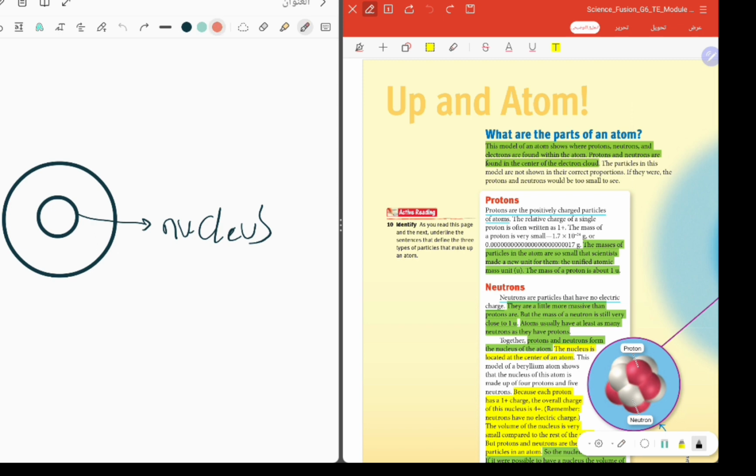Focus with me, guys. Inside the nucleus we found what? We found a positive